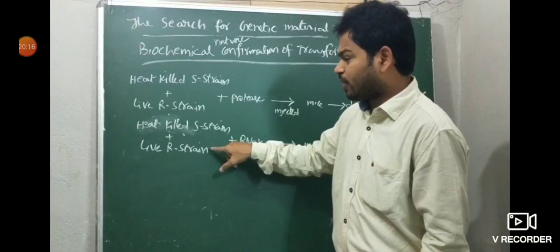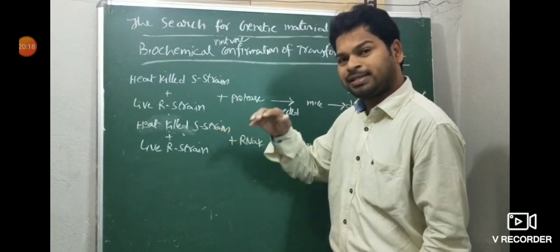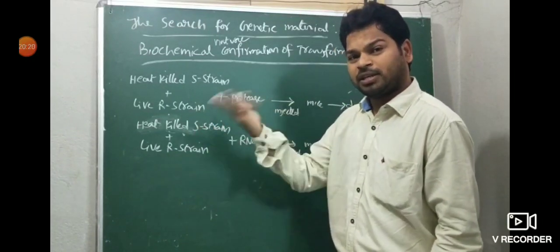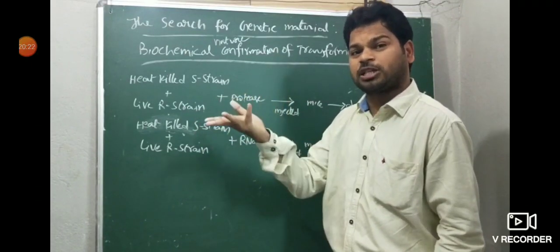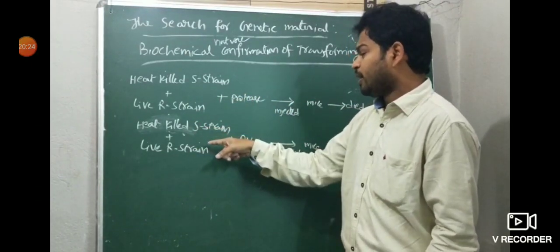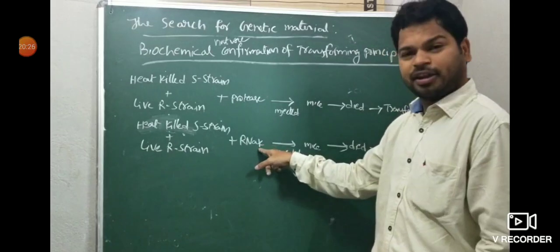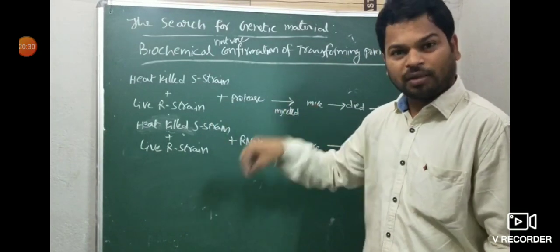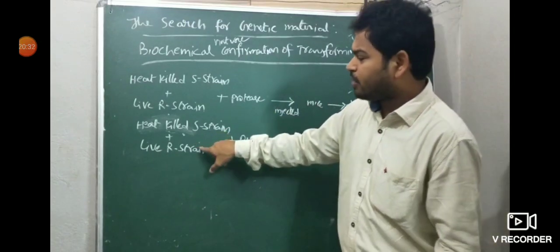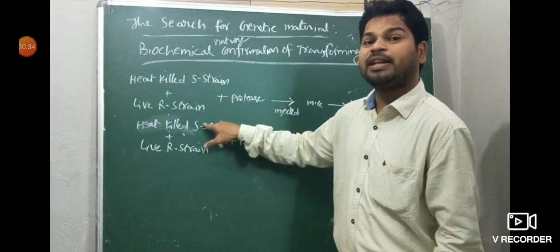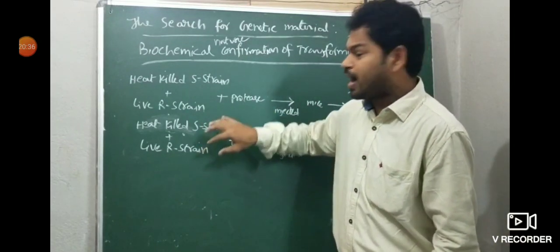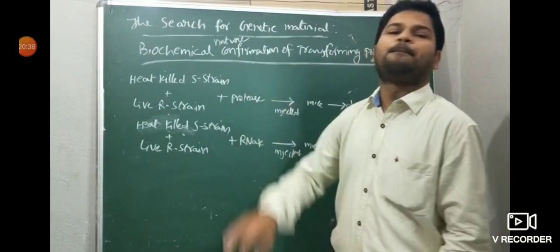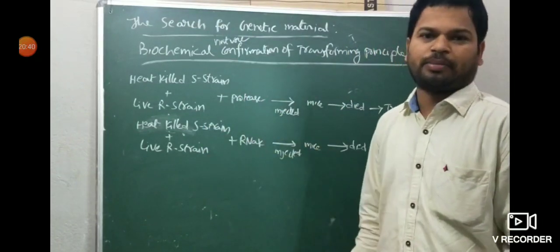I repeat, I revise. From live R to heat-killed S, something is transformed. The transforming material is not affected by the RNase enzyme, so that material is not RNA. The material which is transferred is not RNA and not a protein, from the above two experiments.